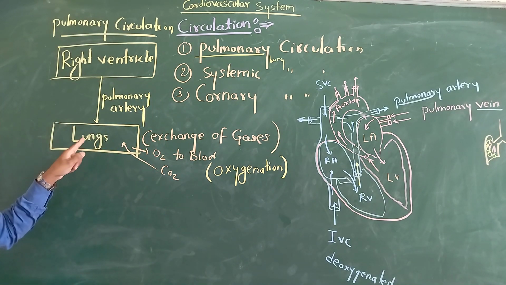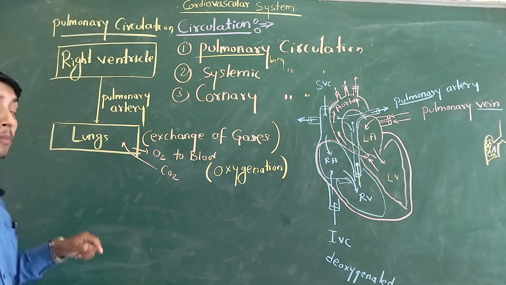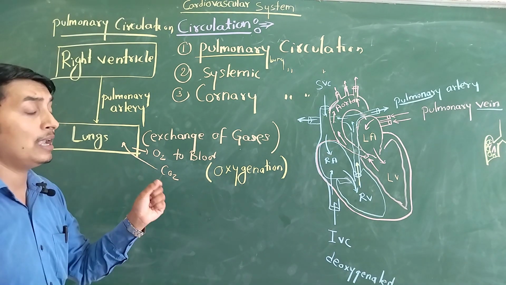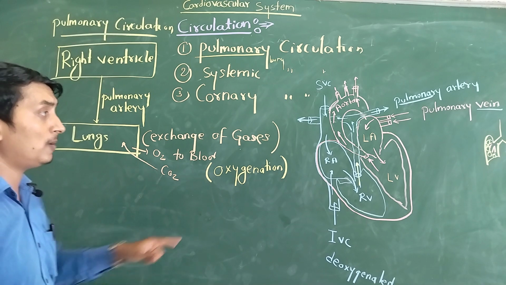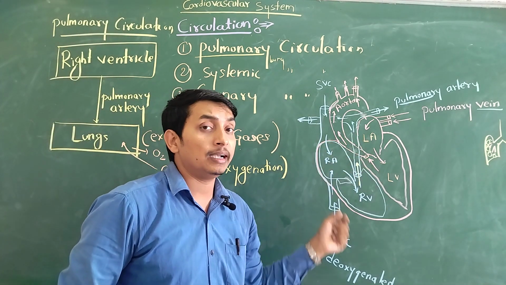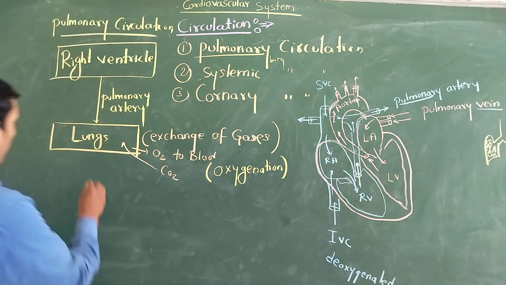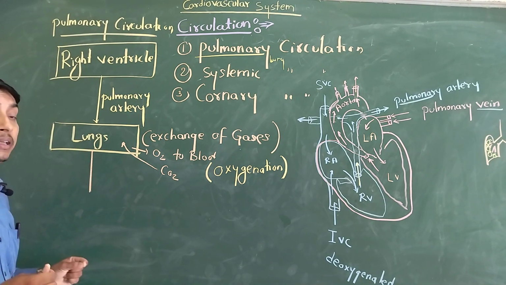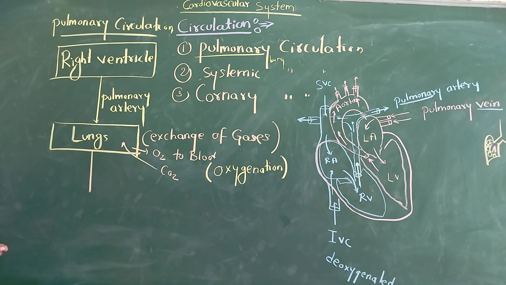Now what will happen? In the lungs, blood becomes fully oxygenated. Now this oxygenated blood should reach the left part of our heart, which is indicated with a red color. Once the blood becomes oxygenated, it turns a very dark red color.